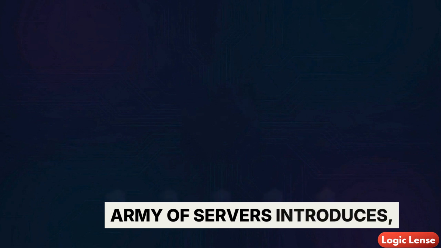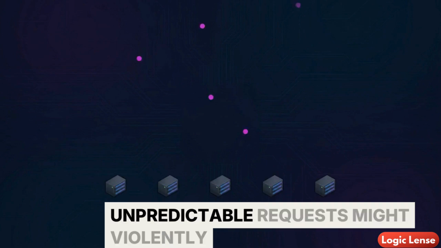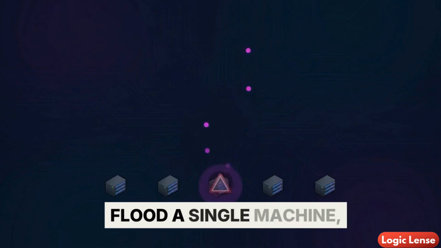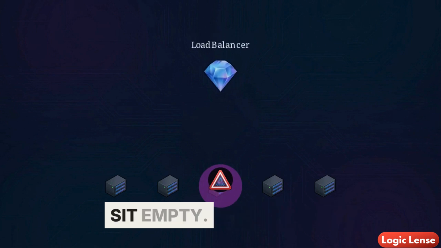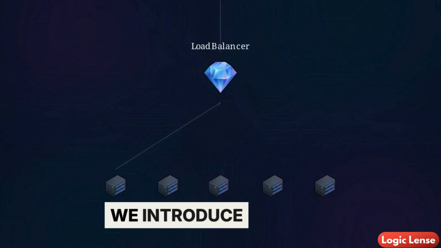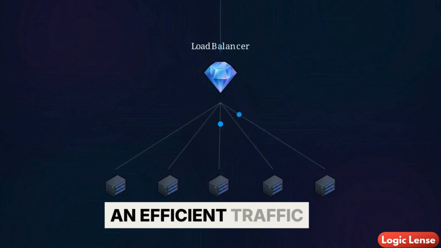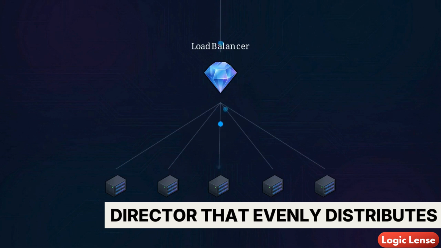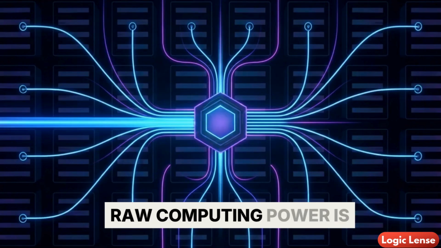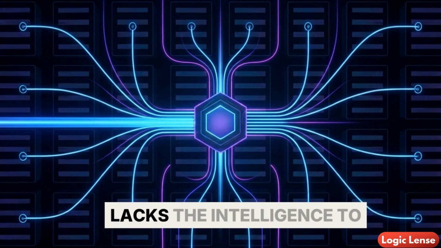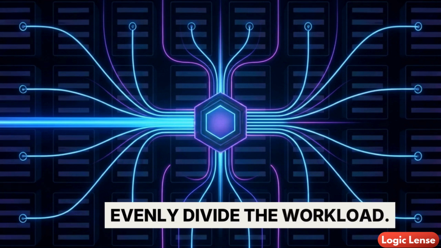An army of servers introduces a new problem. Unpredictable requests might violently flood a single machine, crashing it while others sit empty. To fix this, we introduce a load balancer, an efficient traffic director that evenly distributes incoming requests. Raw computing power is ineffective if your system lacks the intelligence to evenly divide the workload.